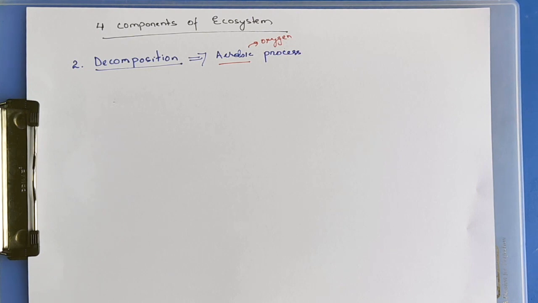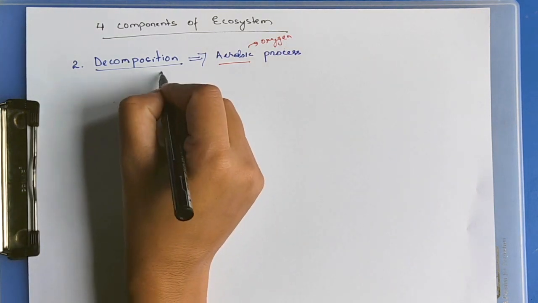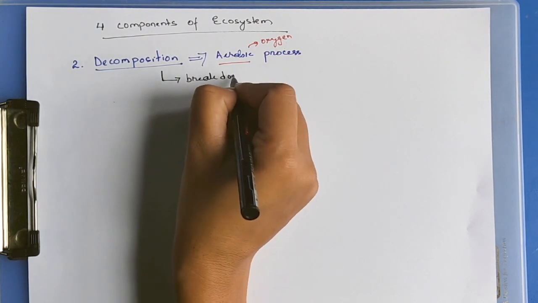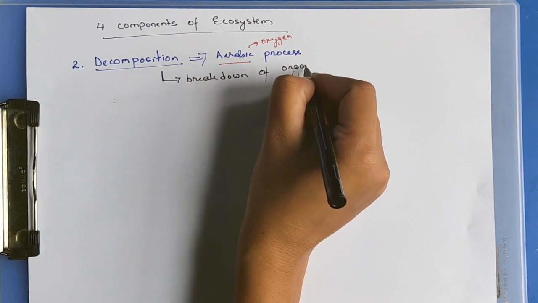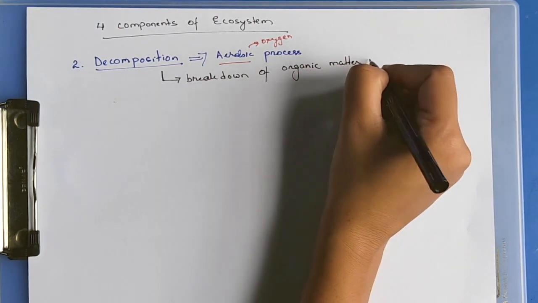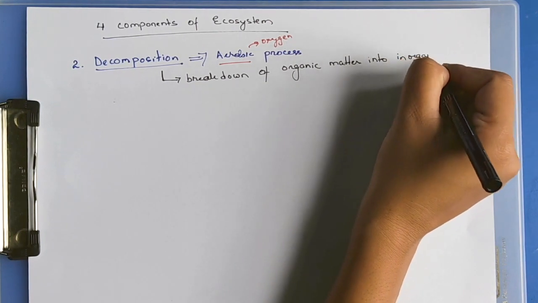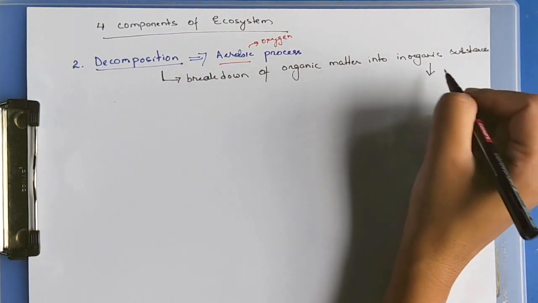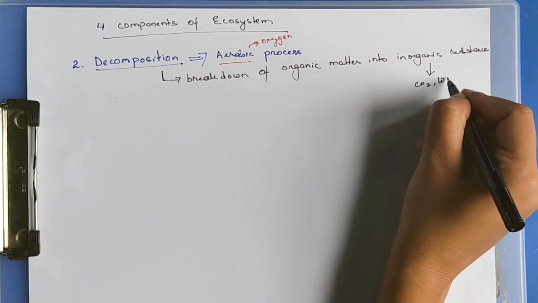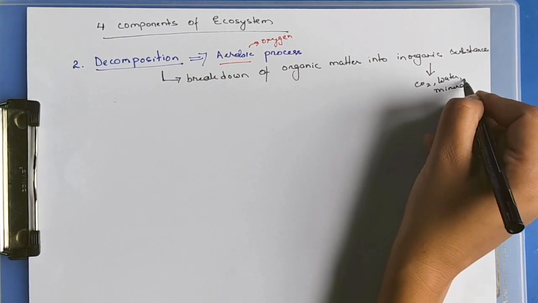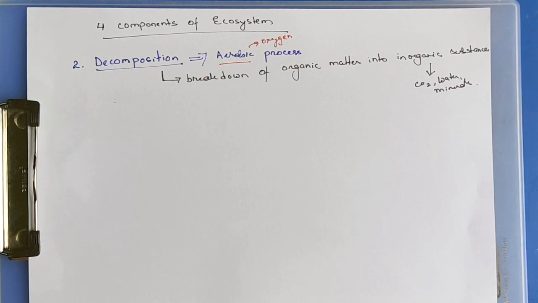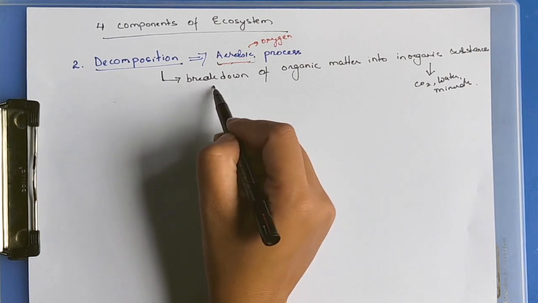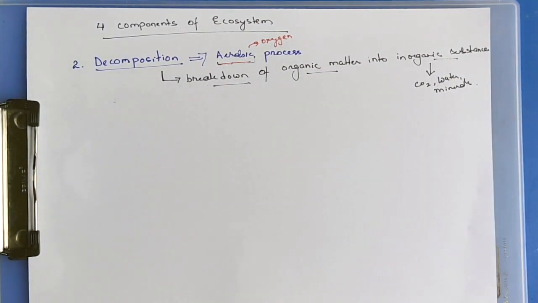Decomposition can be defined as the breaking down of organic matter into inorganic substances. Inorganic substances can be carbon dioxide, water, minerals, and nutrients. So decomposition is the aerobic process which includes the breaking down of organic matter into inorganic substances.